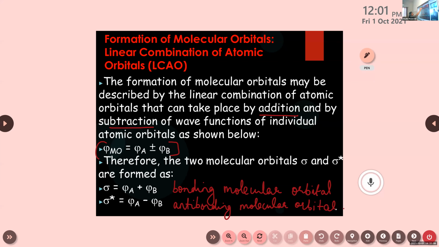Among these two, which one has the highest energy, children? Bonding molecular orbital or anti-bonding? Bonding is more stable, but the anti-bonding has more energy. So the anti-bonding molecular orbital has more energy compared to the bonding molecular orbital, and due to this lower energy, the bonding molecular orbital is more stable. Clear? Yes.